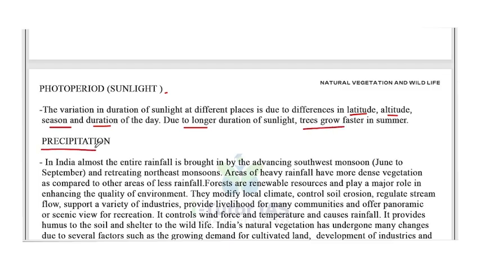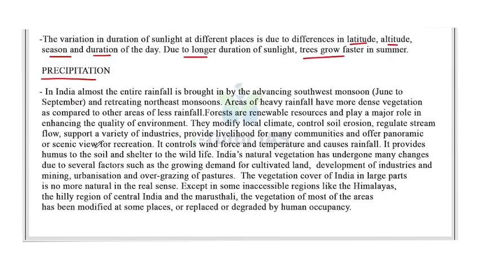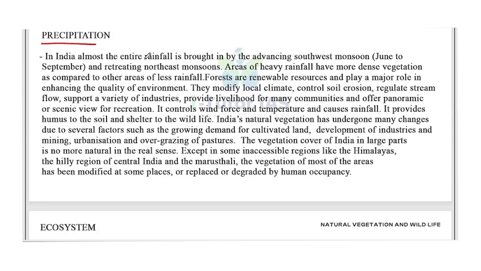Next one is precipitation. In India, almost the entire rainfall is brought in by the advancing southwest monsoon, that is June to September. So we know India gets rain mainly in the June to September months, that is the monsoon season, and also from the retreating northeast monsoon.